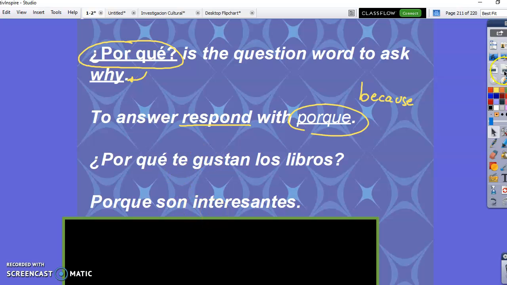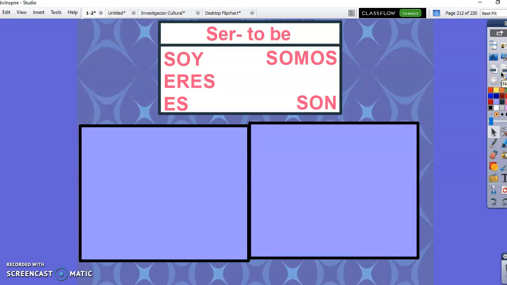All right, so we are going to be using the verb ser again, and it's been a while. But what's kind of cool about describing objects, because we're describing things now, we're not describing people. So anything describing people we don't need. We don't need this one, we don't need this one, and we don't need this one. If we're describing things, the only two forms of the verb ser we're going to use is es and son, because I want to say it is or they are. Okay, so let me give you an example. So yeah, that's how we say is, and that's how we say are if we're talking about things.